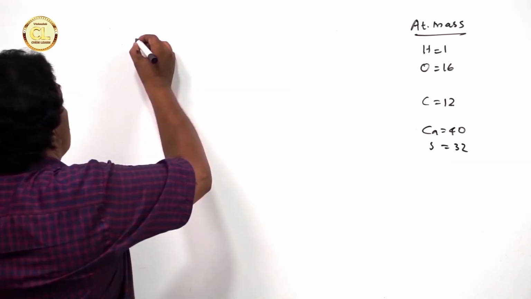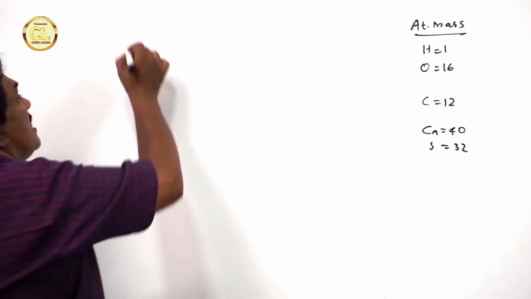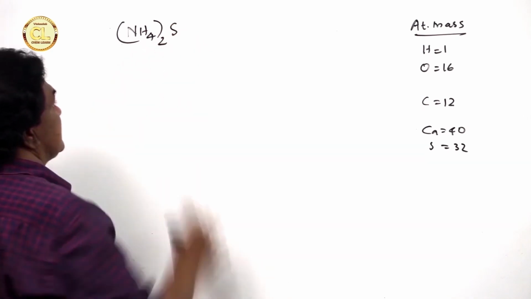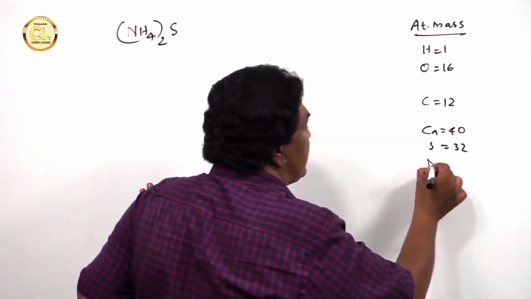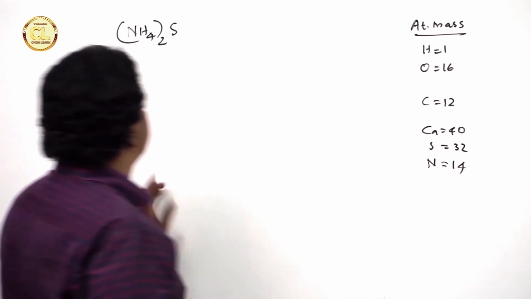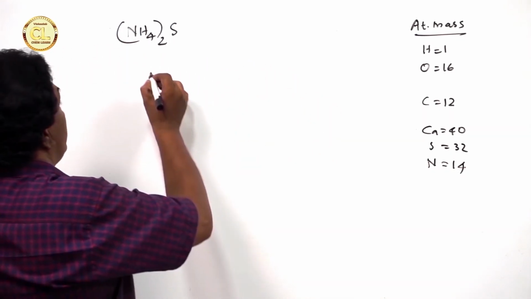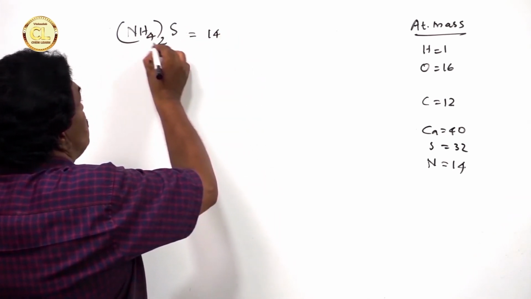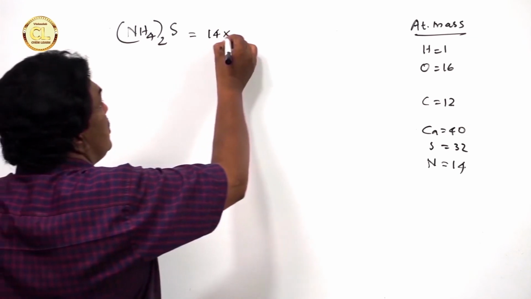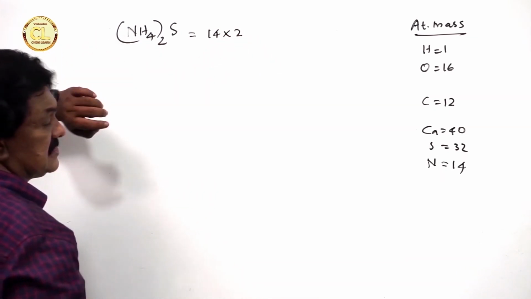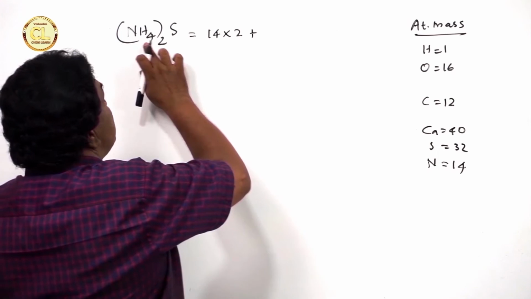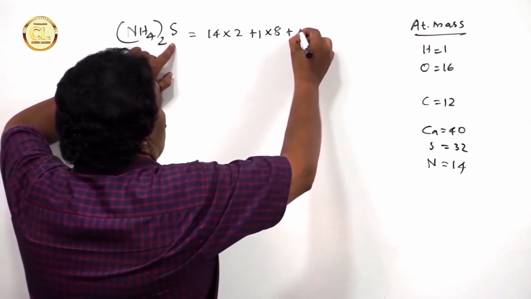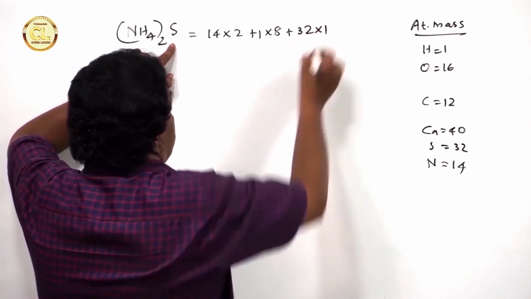Similarly, we can calculate the molecular mass of ammonium sulfide, (NH4)2S. The atomic mass of nitrogen is 14, and sulfur is 32, which we know. So its molecular mass is 14 into 2, since (NH4) twice means there are 2 nitrogen atoms, plus hydrogen 8, so 1 into 8, plus sulfur 1, so 32 into 1.